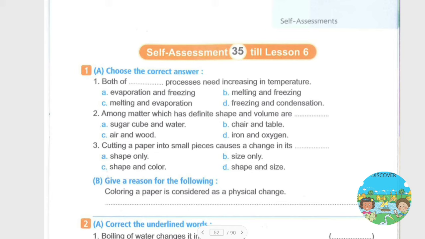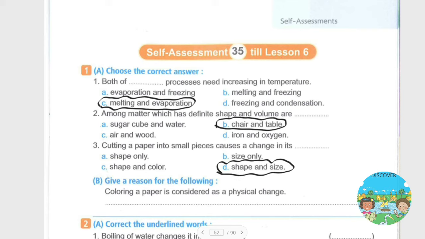Assessment number 35. Number 1: choose the correct answer. Both of these processes need an increase in temperature. The answer will be C: melting and evaporation. Question number 2 says: among matter, which has a definite shape and volume are the chair and the table. Question number 3: cutting a paper into small pieces causes a change in its shape and size.